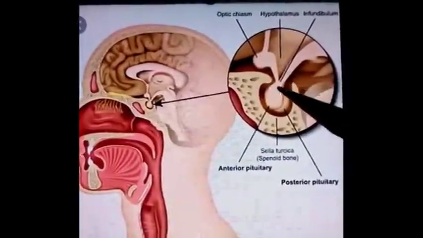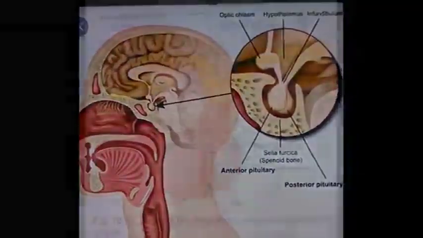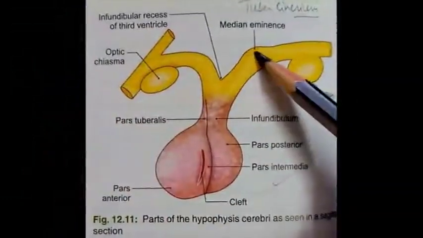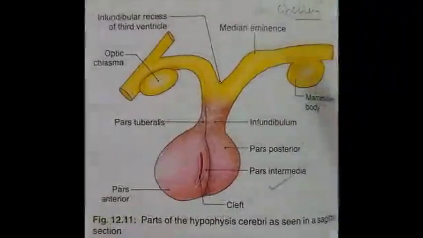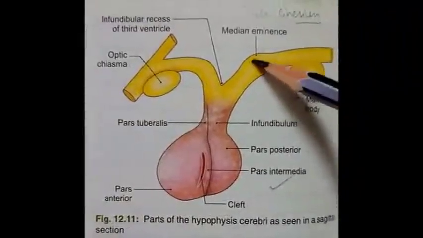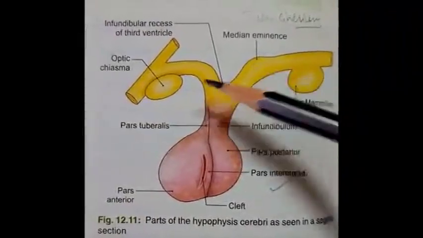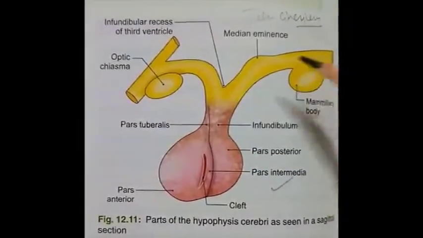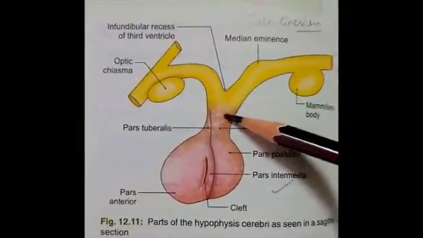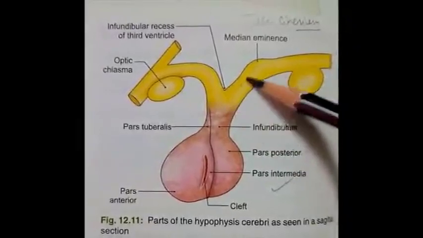So it is present superior to the gland. Tuber cinereum also comes in its superior relations. Tuber cinereum is an eminence in the middle situated between optic chiasma and mammillary body. So it may also be included in the stalk of the pituitary gland.